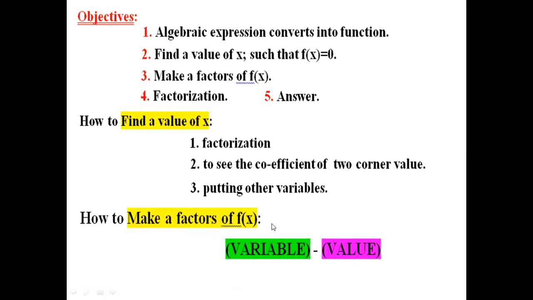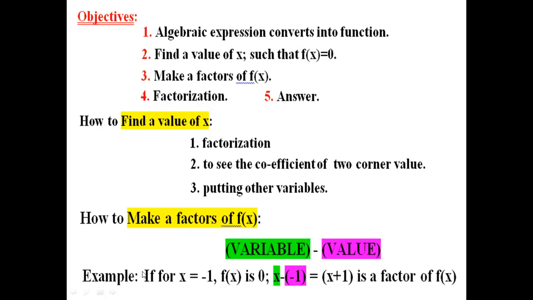Variable minus value. Suppose for x equal to minus 1, f of x is 0. This is the first part. Then our factor will be variable minus value. The variable is x and the value is minus 1. So x minus, the formula's minus, and the value is minus 1. So x minus minus 1, that is x plus 1, is a factor of f of x.